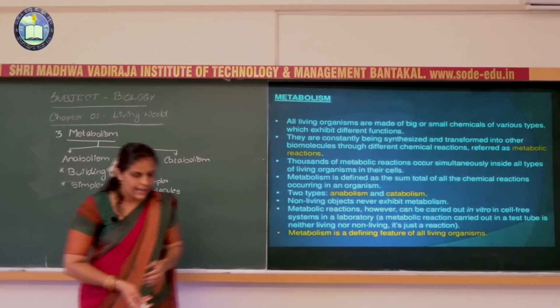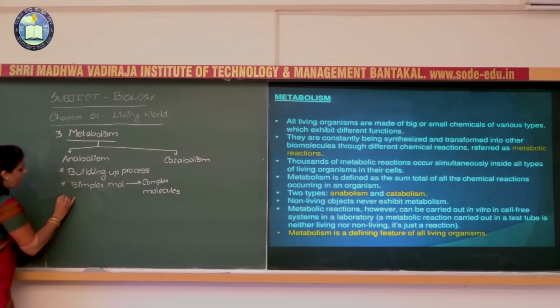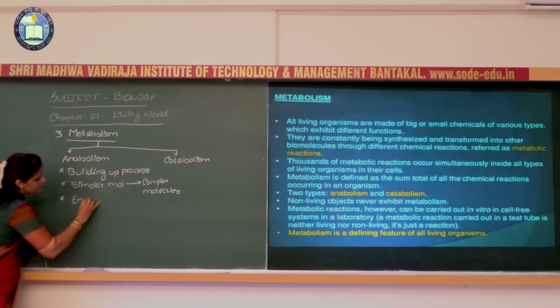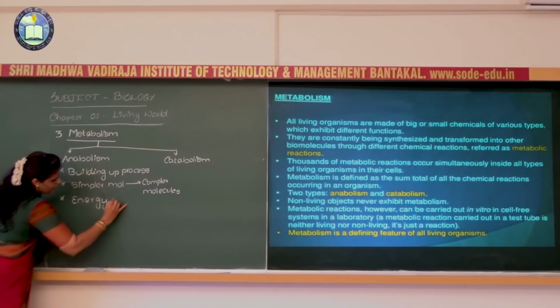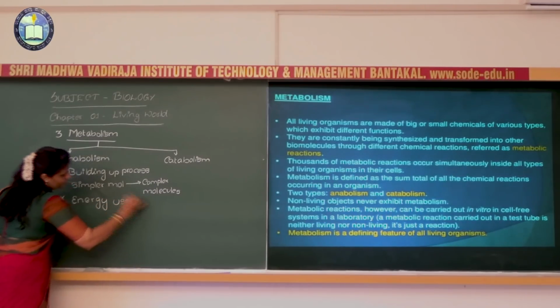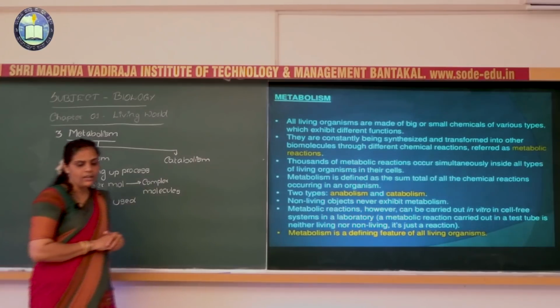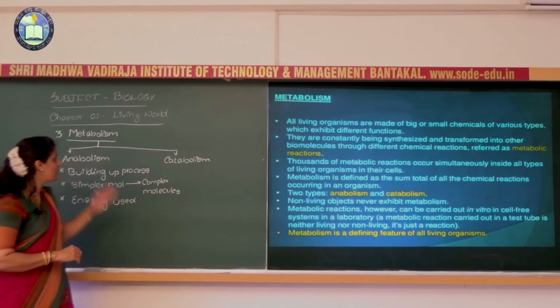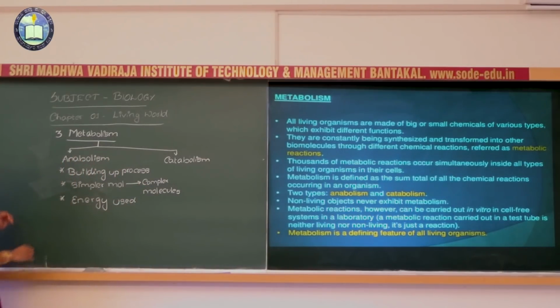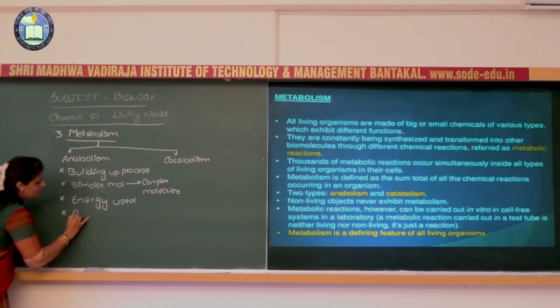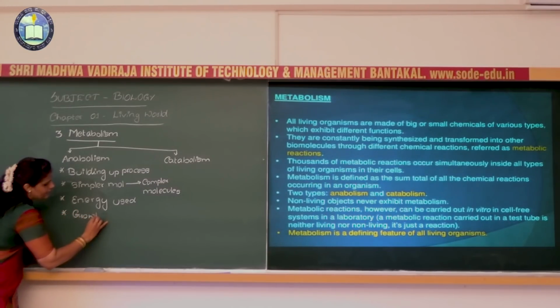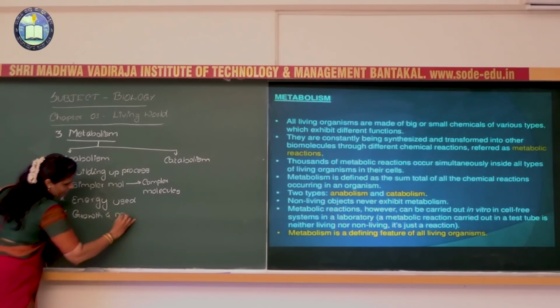Okay, then in this process the energy is used. Why is anabolism required? It is required for the growth and the maintenance of the body.